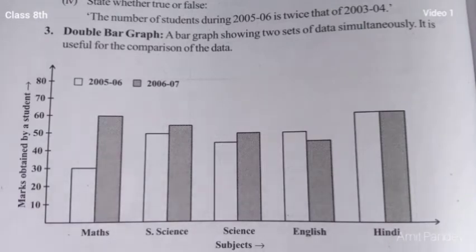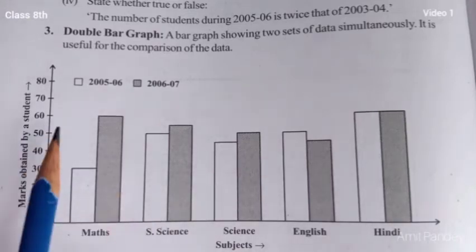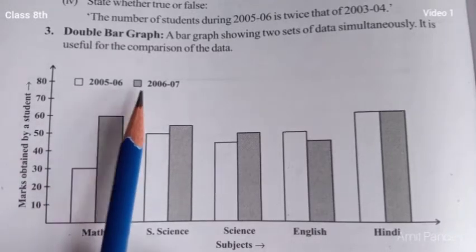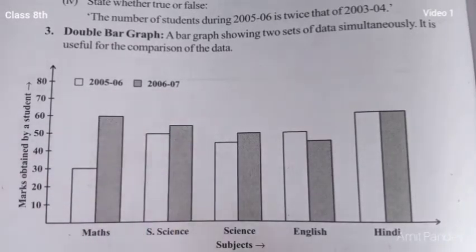So we can represent the marks in the 2 years. Now you can see in the horizontal way are the subjects, and in the vertical way the marks obtained by the students in the 2 years, 2005-6 and 2006-7. Here you can see that the marks in mathematics in the previous year, 2005-6, are very less, and then in 2006-7 they are more.